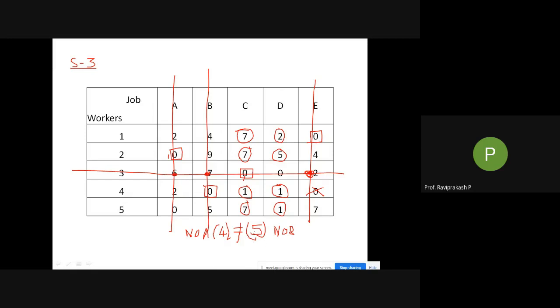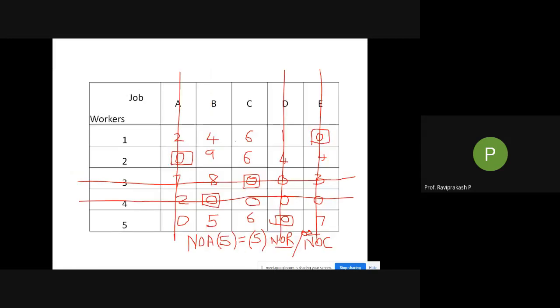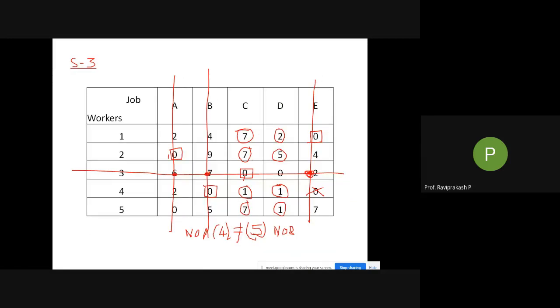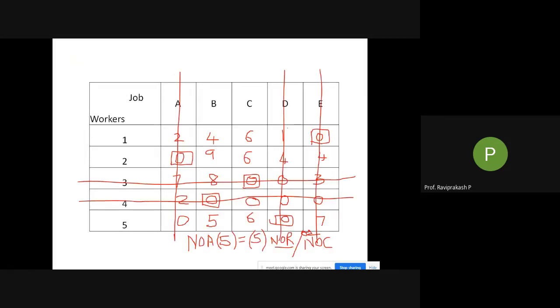After doing this, what will happen? We are getting this particular thing. We added it here. It was 6, it was 7, it became 7, this became 8. Here it was 2, it became 3. C and D are only remaining, and zeros are crossed off. So this was 7, it became 6. This was 2, this became 1. This was 7, it became 6.